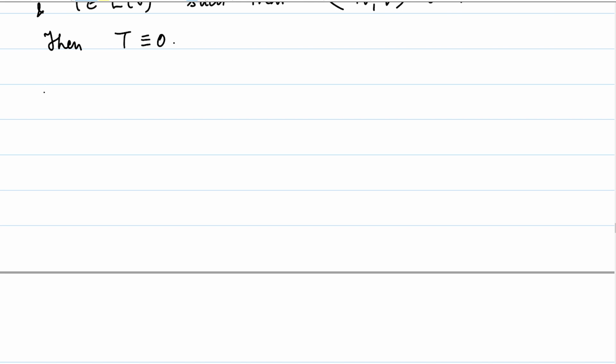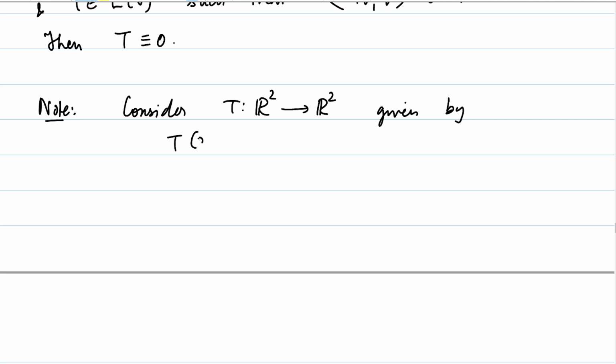Let me just note, consider T to be the linear map from R2 to itself given by T of (x, y) equal to (minus y, x), or (y, minus x), one of the two.